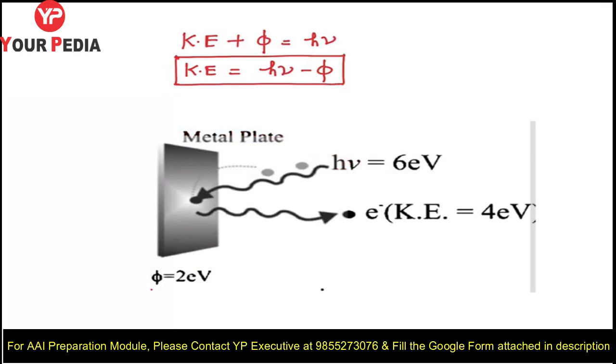Fine. Now you can see the work function of the metal is 2 electron volt and the incident photon energy is 6 electron volt. Now simply tell me what will be the ejected electron's kinetic energy. Obviously 6 minus 2. Use this relation.